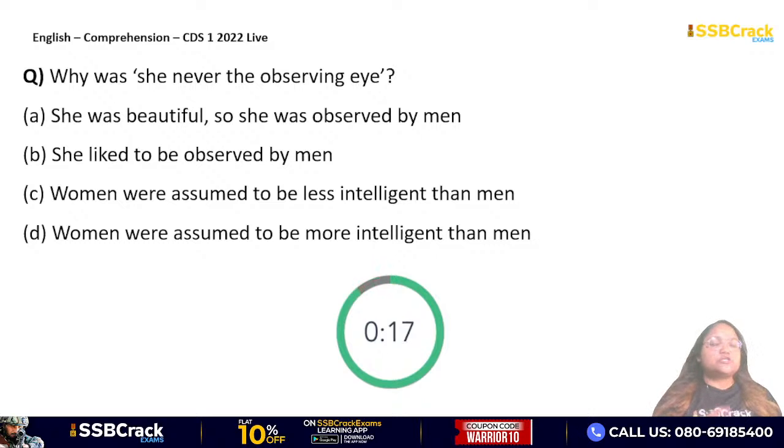Why was she never the observing eye? कभी उनके नजरिया से क्यों कुछ नहीं देखा जाता था? Why was she never the observing eye? She was beautiful, so she was observed by men. She liked to be observed by men. Women were assumed to be less intelligent than men. Women were assumed to be more intelligent than men. Very easy.